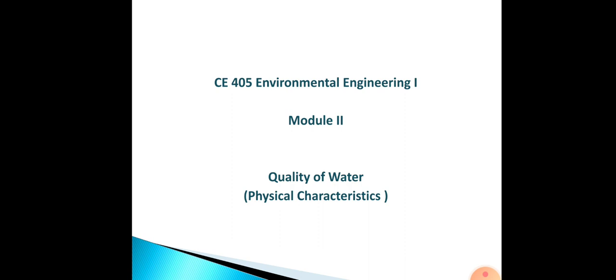Now again coming to the environmental aspect of quality, with respect to the environment, any toxic substance or microorganisms present in water will cause a health hazard.